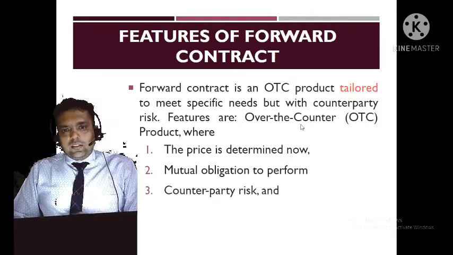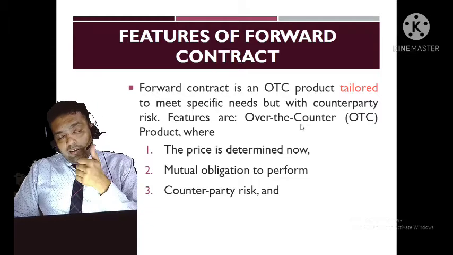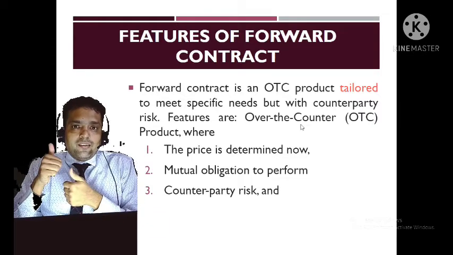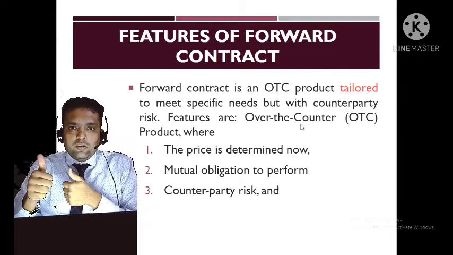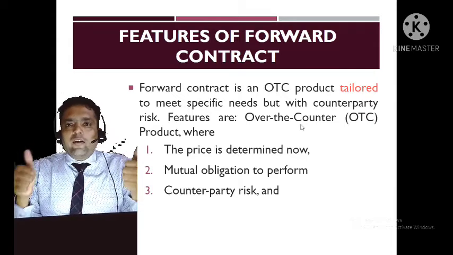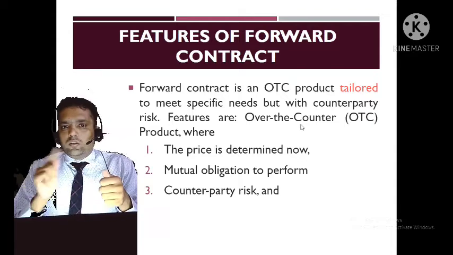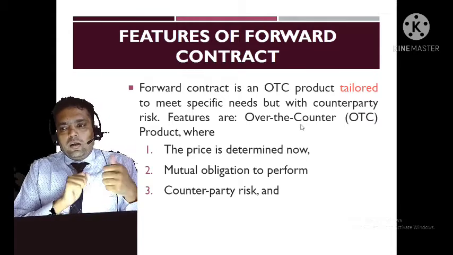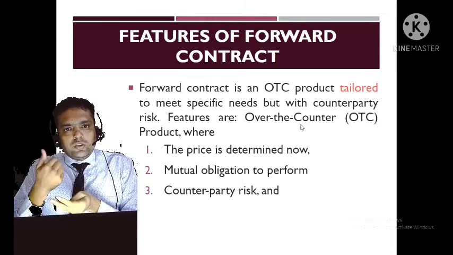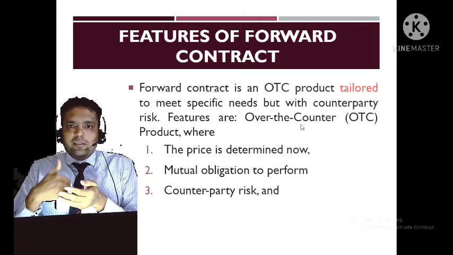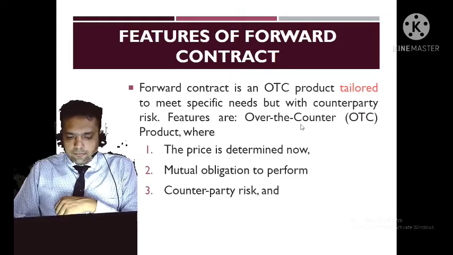The third is counterparty risk. This is the risk which a forward contract has: if one party denies fulfilling the transaction, the other party does not have any right or any compulsion on the other party. For example, if Dhaniram has decided to shift to another city, then Maniram cannot force Mr. Dhaniram to compulsorily sell the house, and vice versa.